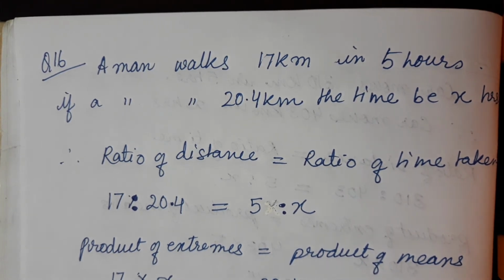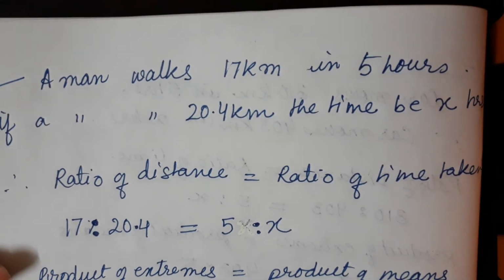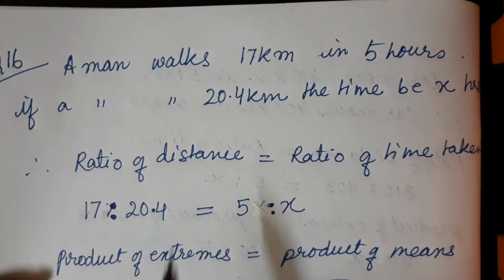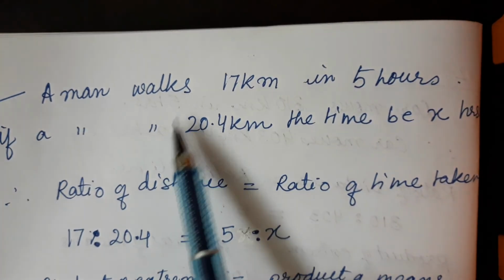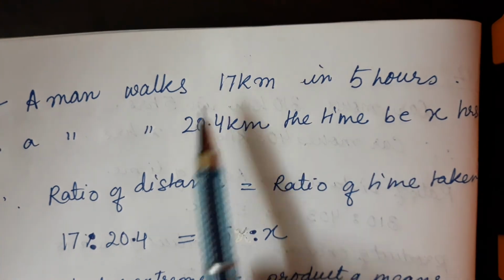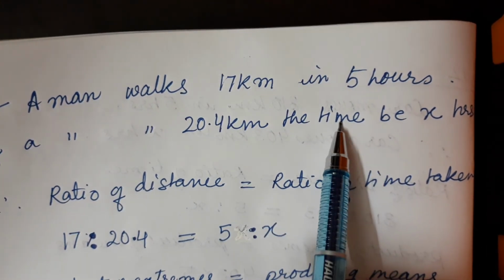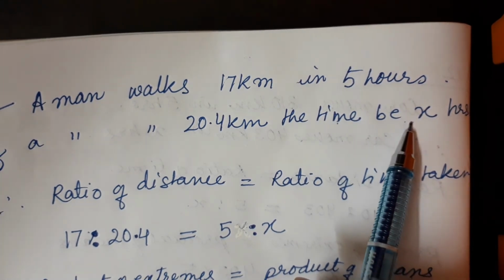It means how much time he will take to walk the distance of 20.4 kilometers. For this I have taken the proportion method. So he has to walk 20.4 kilometers and we have to find the time. We don't know the time, so I have taken the time as x hours.